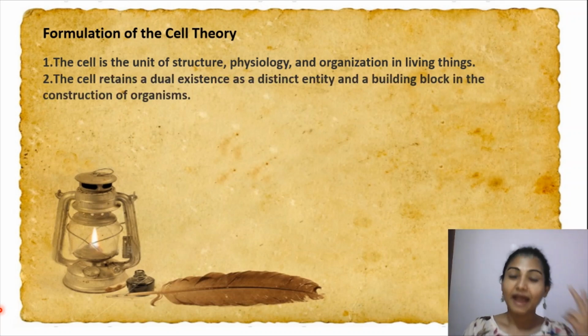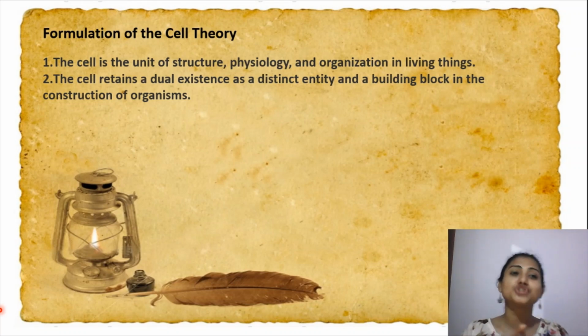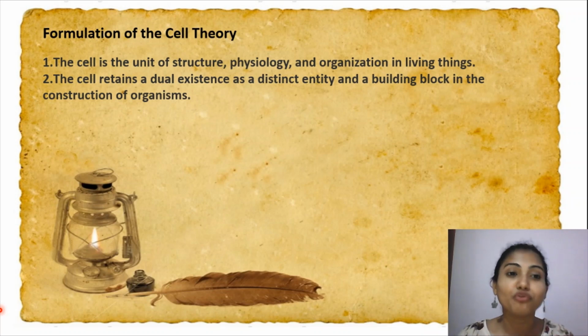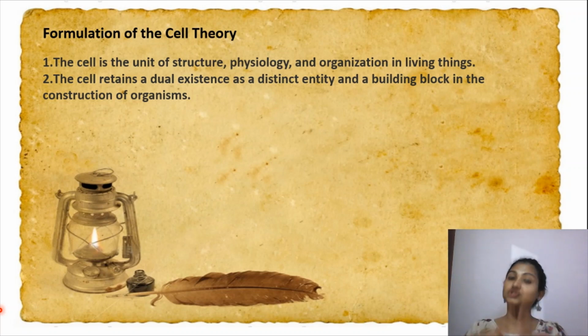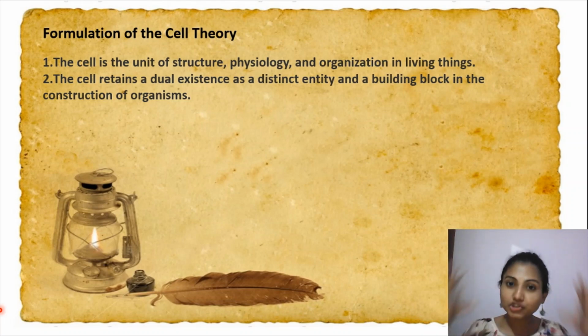Perfect. Then the second postulate was that the cell retains a dual existence as a distinct entity and as a building block in the construction of the organism. It acts as an entity, and it also allows building up. It goes on dividing to construct a whole new organism.